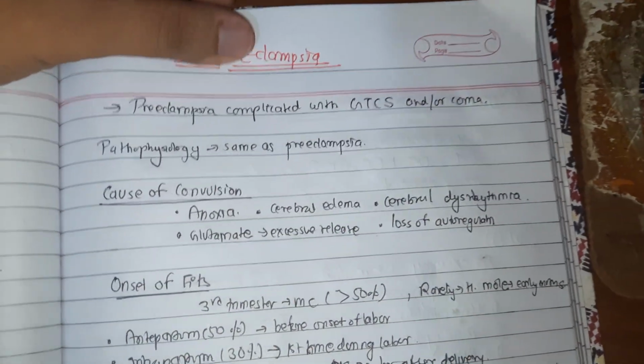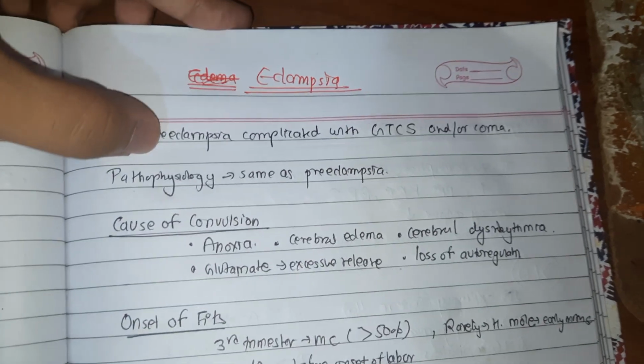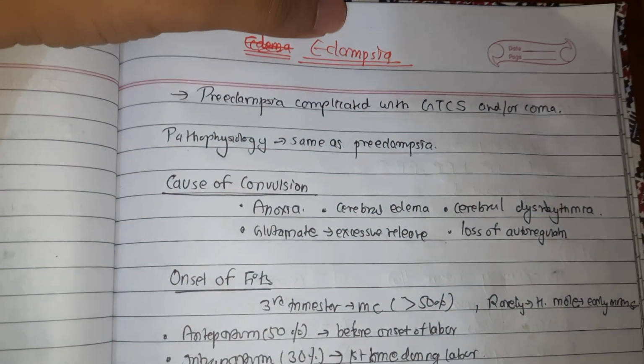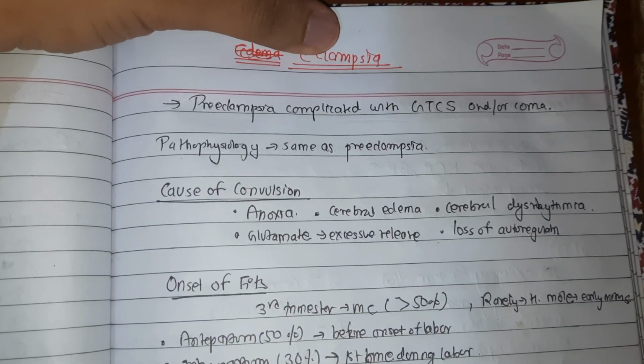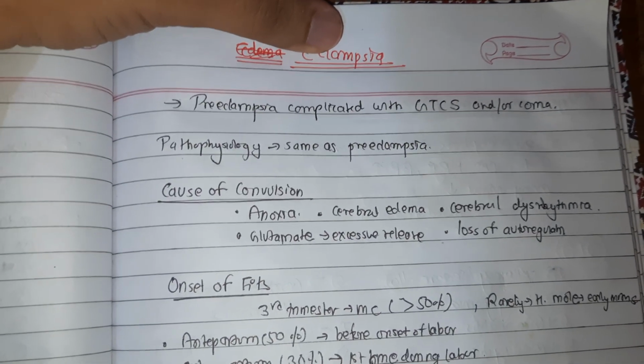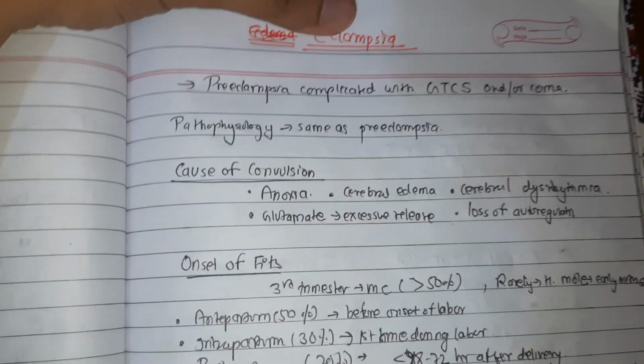Hello everyone. So today we will be talking about eclampsia, one of the important topics in obstetrics. The term eclampsia is derived from the Greek word that means a flashing of lightning, and it may occur quite abruptly without any warning pre-manifestation.